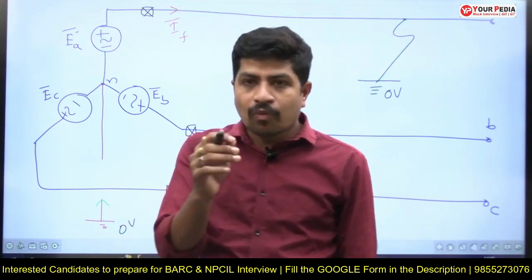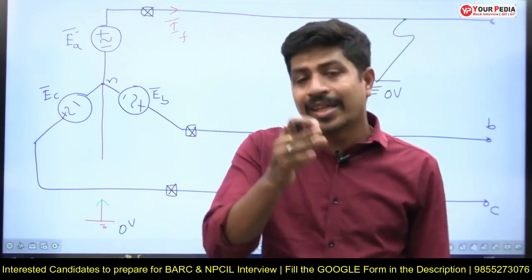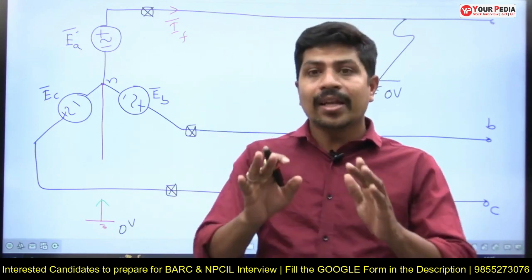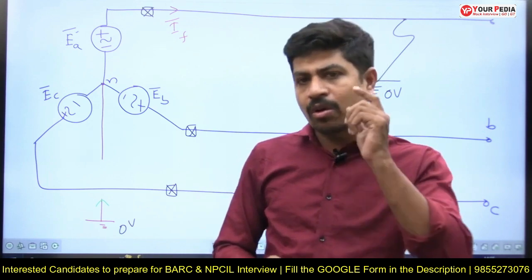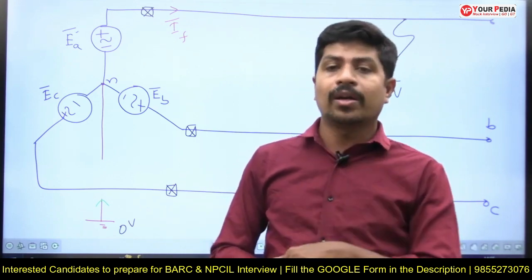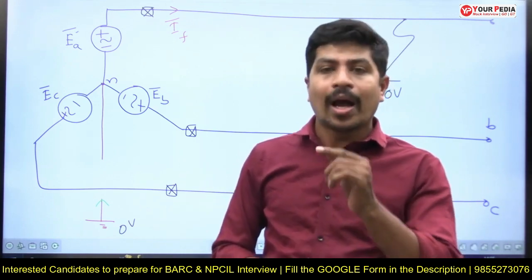First of all, no fault current is flowing through the relay making a closed path. Ideally, no fault current is flowing. But practically, a small amount of fault current will flow. Small amount of fault current will flow. So how it will flow, I will tell you.